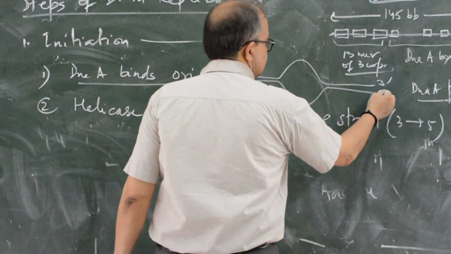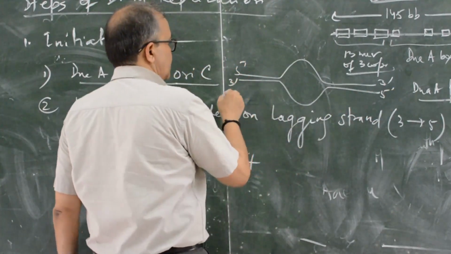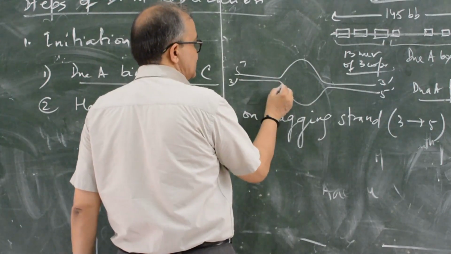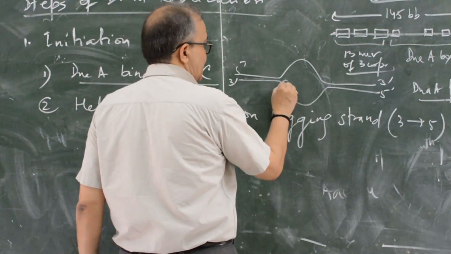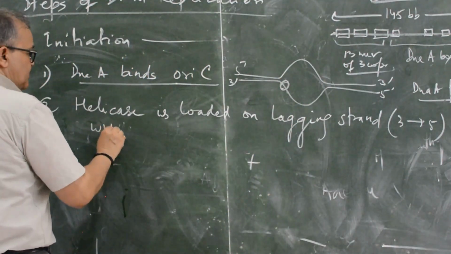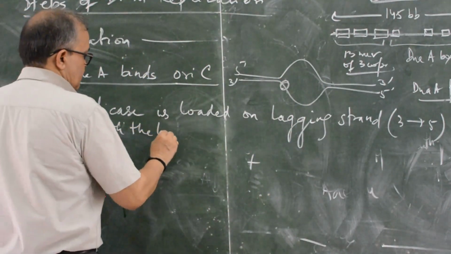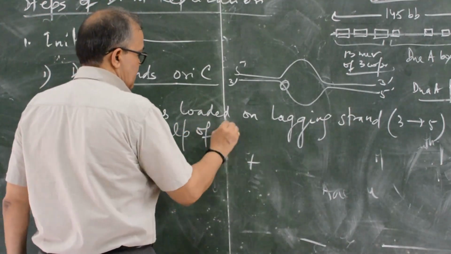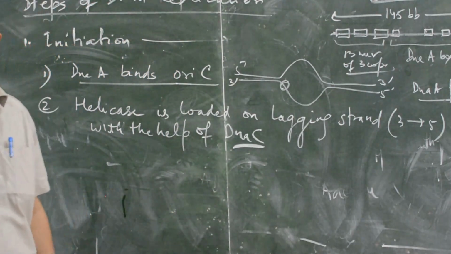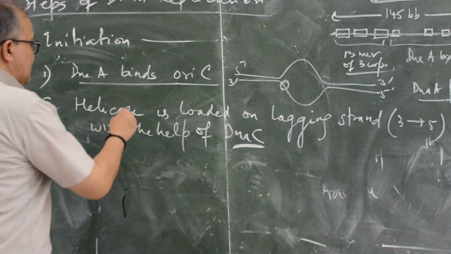Suppose you start at this point, then the helicase enzyme, this is the lagging strand. This is the helicase enzyme, loaded with the help of DnaC protein, because helicase is DnaB.